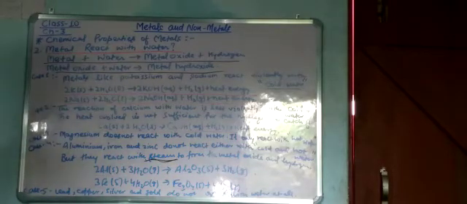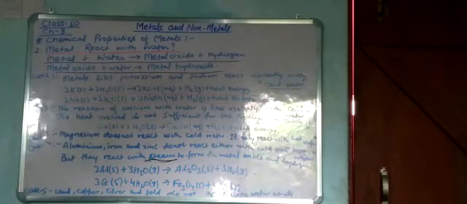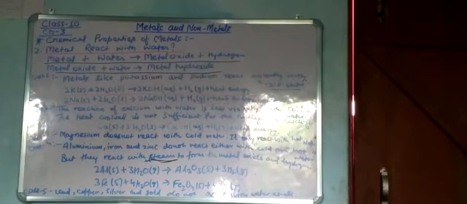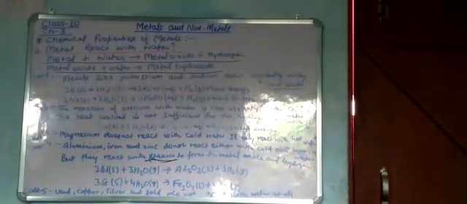Magnesium does not react with cold water, it only reacts with hot water. Aluminium, iron, zinc do not react with either cold or hot water, but they react with steam to form metal oxide and hydrogen. And last case: lead, copper, silver, gold are the metals that do not react with water at all. Okay, thank you.